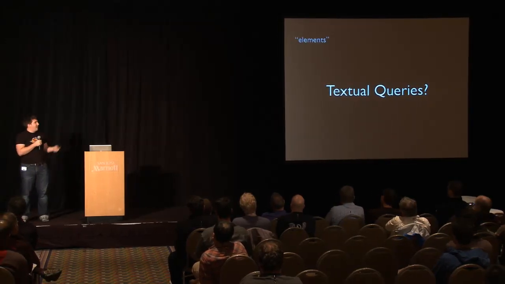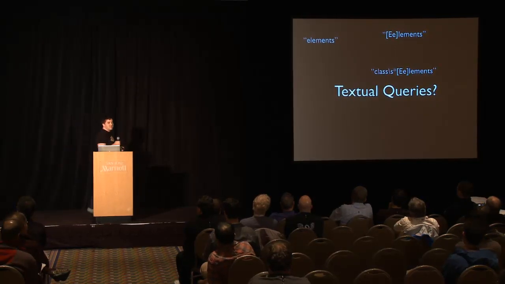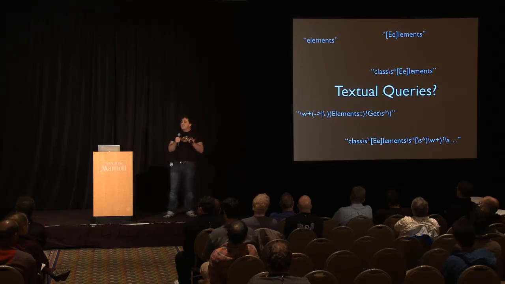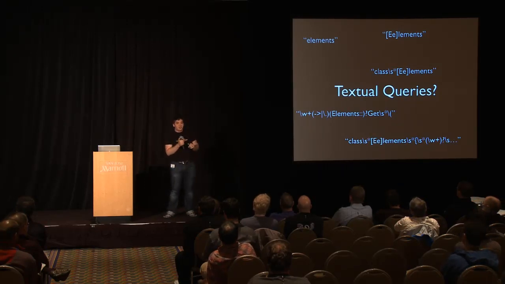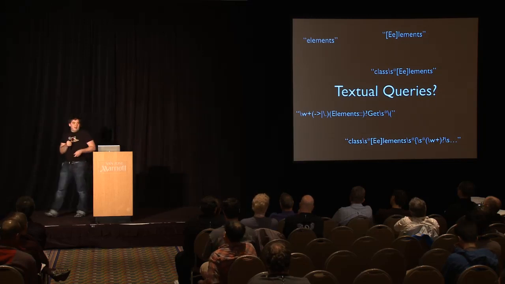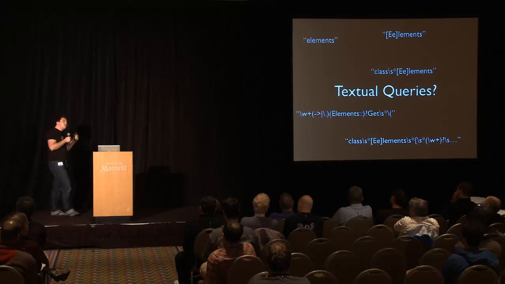And they're going to look for an element, and they're going to try and make it better, and they're going to add some fancy regular expressions, and they'll add some more regular expressions. It starts getting really horrible. And by the end of it, they've basically tried to implement a mini C++ parser in a regular expression. Like, I can't even count how many problems they have now. And it's really, really challenging to get them to stop thinking about that and to back up, because they didn't actually want a textual query. What they wanted was a semantic query.